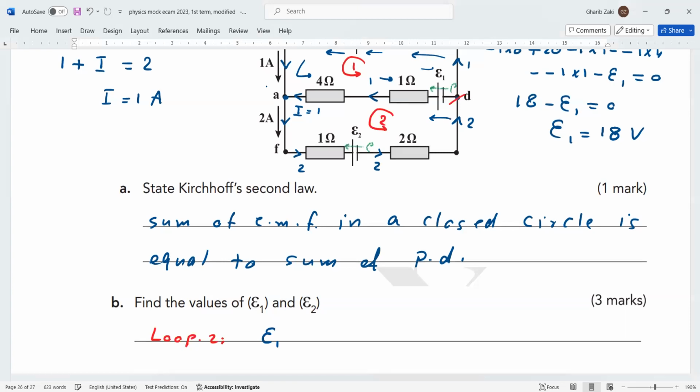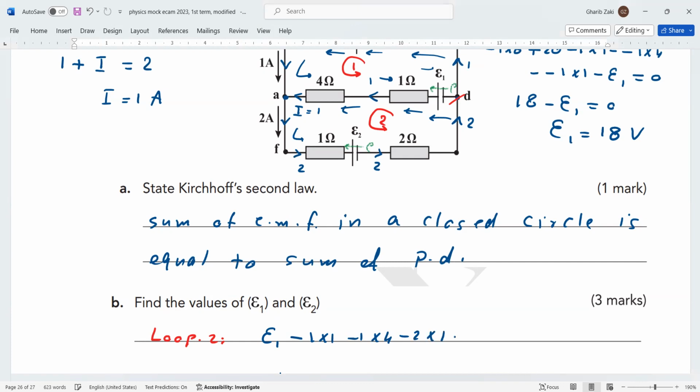Now, here, the current is 1 and the resistance is 1. The current is in the same direction as the loop, so it is negative 1 multiplied by 1. Another negative 1 multiplied by 4. And then we go down, negative 2 multiplied by 1.